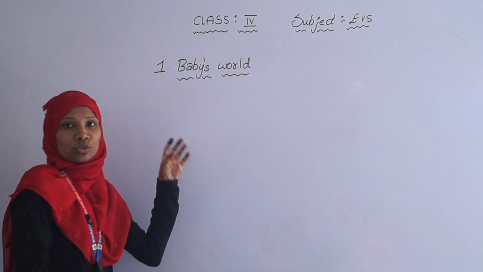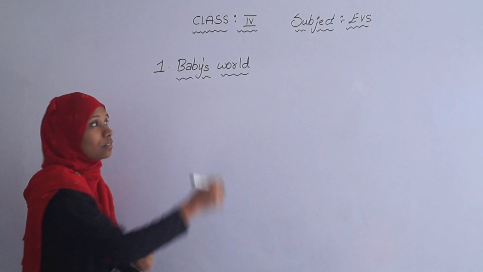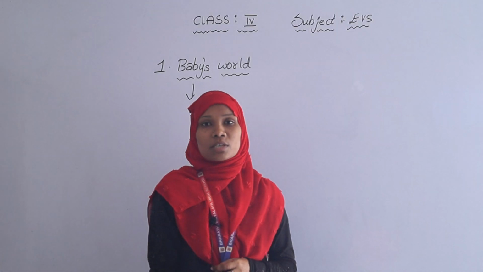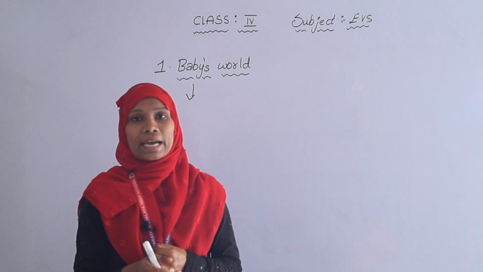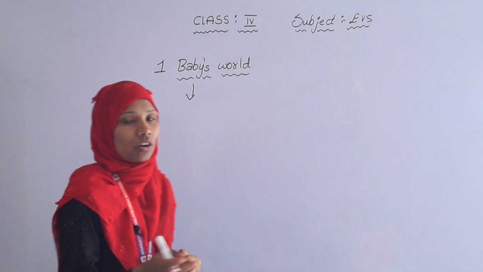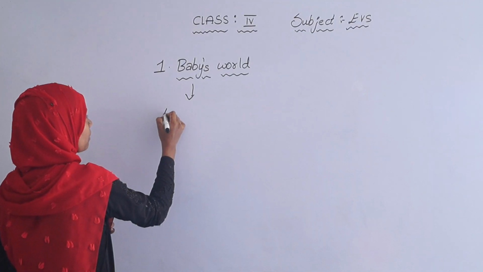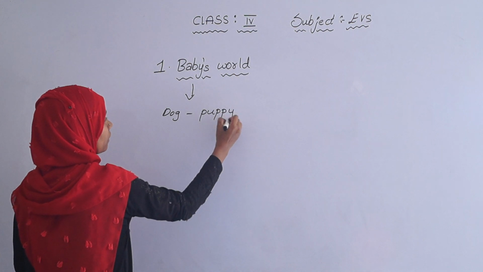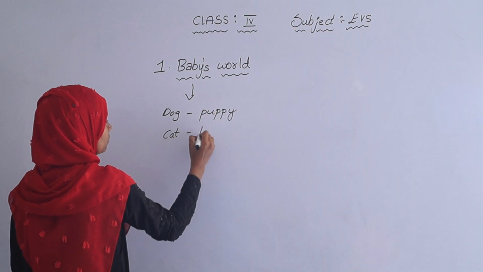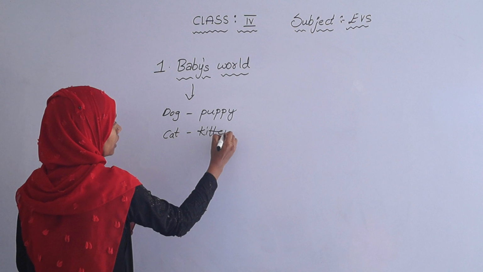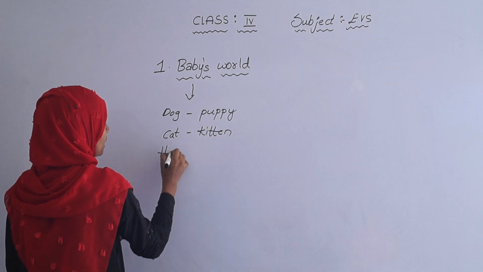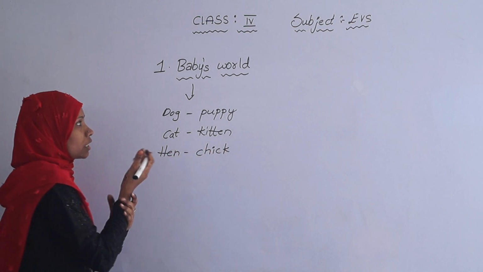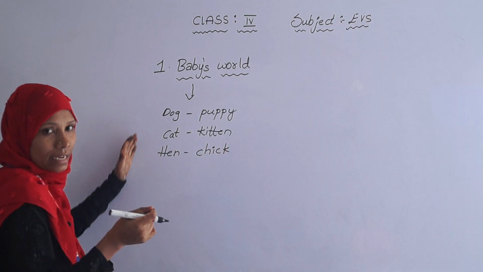So first we have to know about what are babies. Have you seen around you the babies of a dog, the babies of a cat and the babies of a hen? They are called babies. Example, the baby of a dog is called a puppy and the baby of a cat is called a kitten and the baby of a hen is called a chick. So these are the babies of these animals.